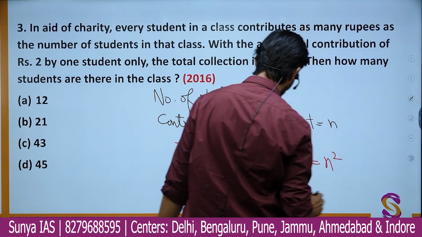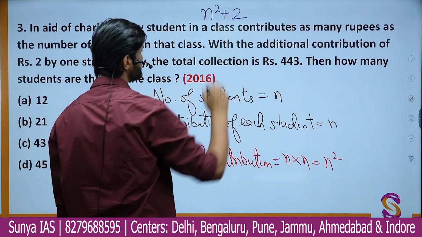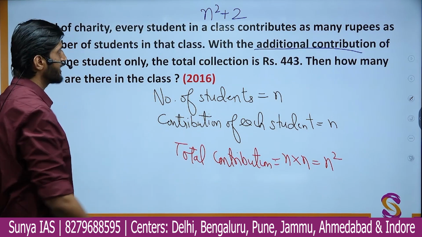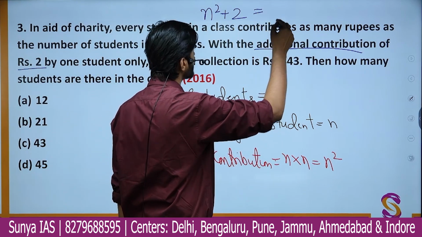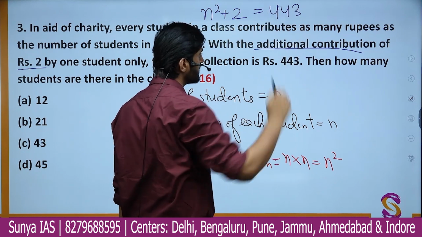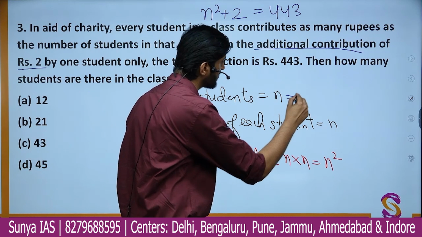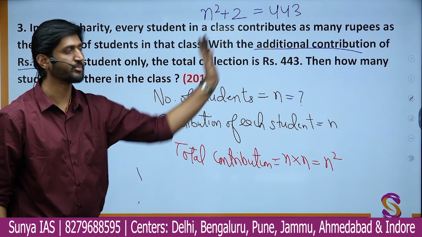So now the contribution becomes how much? We have contribution as n square plus 2. Okay, this additional contribution of ₹2. Okay. Then the total collection becomes ₹443. So the total collection will be 443. Then how many students are there in the class? It is asking what is the value of n simply. What we have to do? We have to just solve this simple equation.